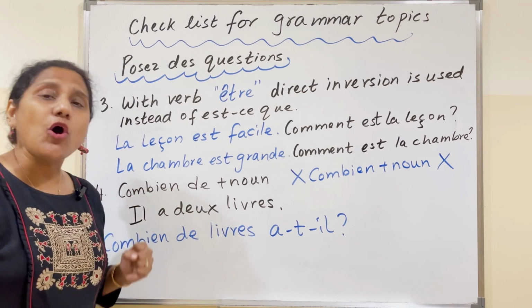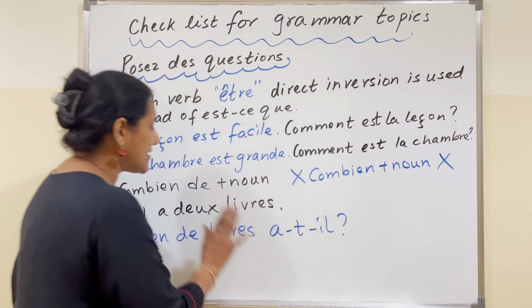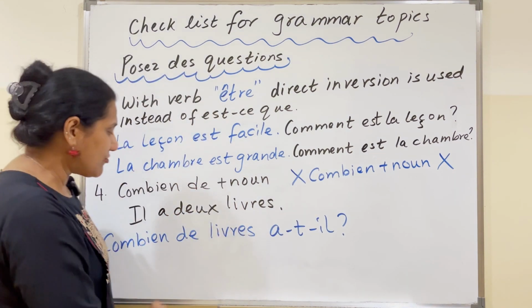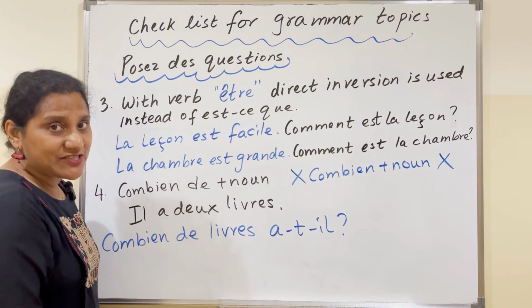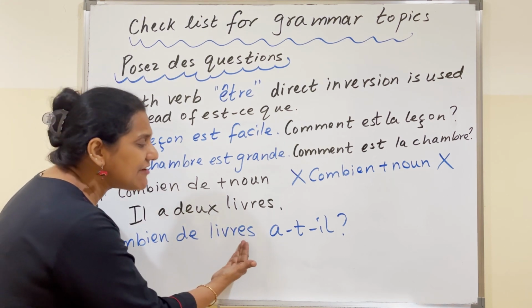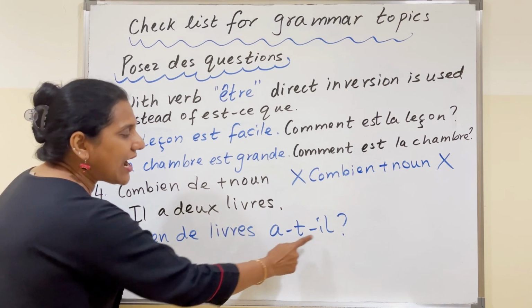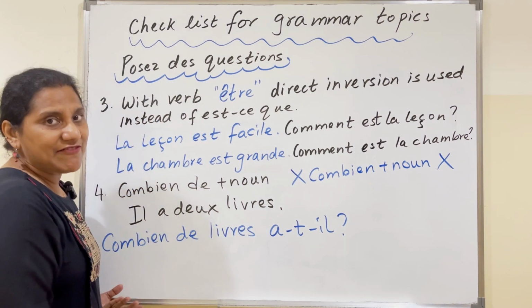Combien de is always followed by a noun. Never go and write combien plus noun. It's combien de plus noun. Il a 2 livres. He has 2 books. How many books does he have? Combien de livres a-t-il? So write combien de plus the noun a-t-il or combien de livres est-ce qu'il a?